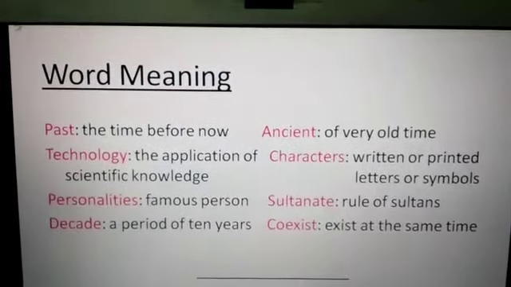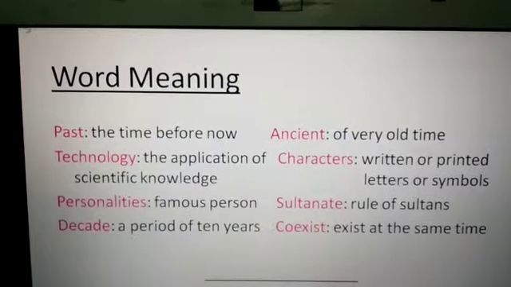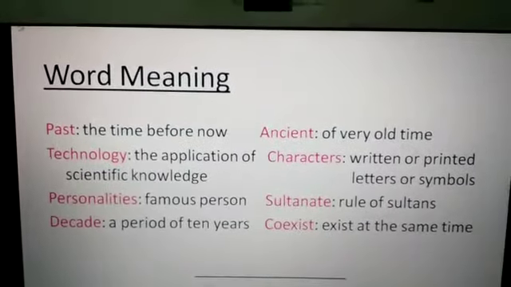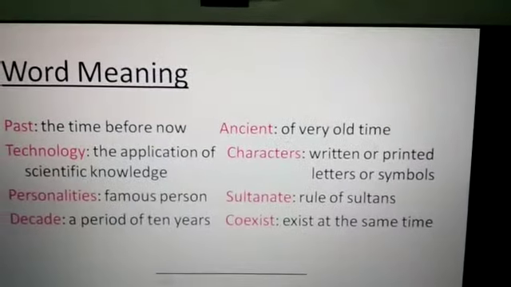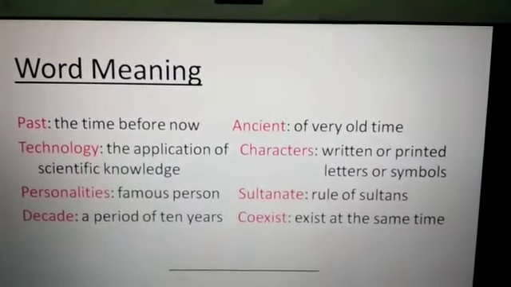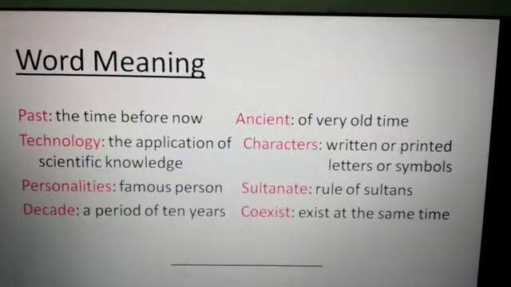Next one is decade. A period of 10 years is called a decade. Next is ancient. Ancient means of a very old time.